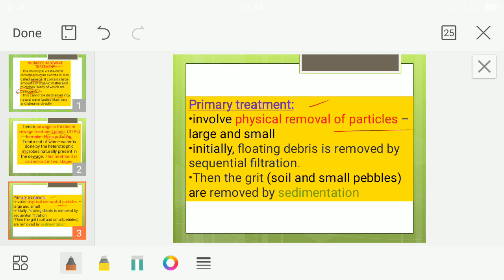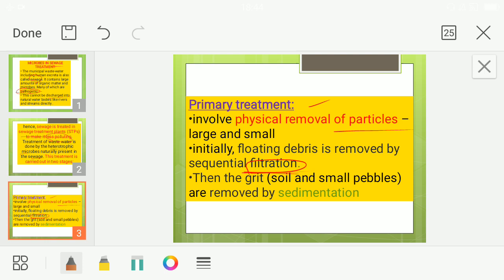How? Listen. Initially the floating debris, the things which are floating, can be removed with the help of filtration, like filter papers. When you pour the water into the filter paper, the particles somewhat larger in size get trapped by these filters. With sequential filtration, the substances that are somewhat bigger in size get trapped and cannot move.